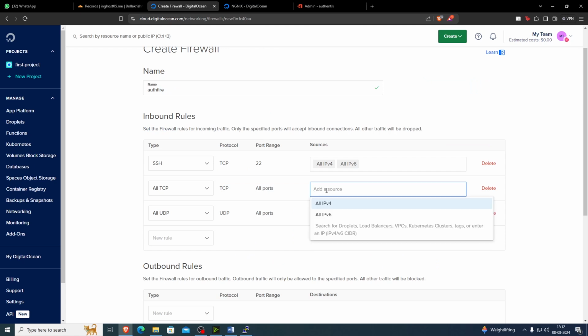Let's add the droplet here. Only this droplet can communicate with it.